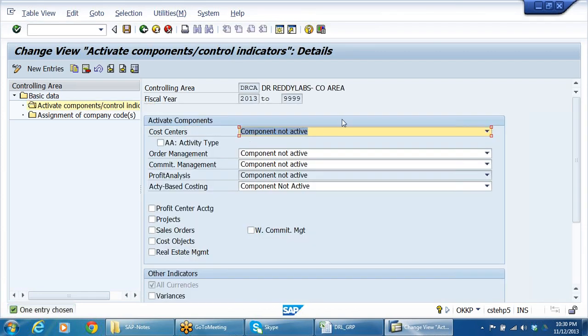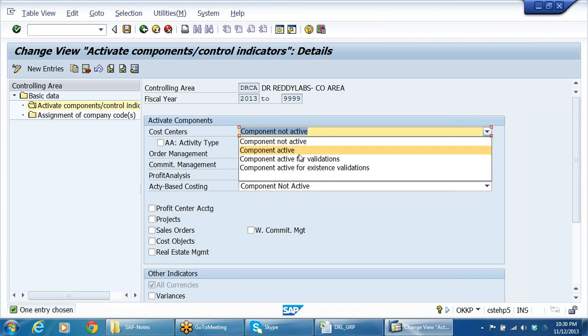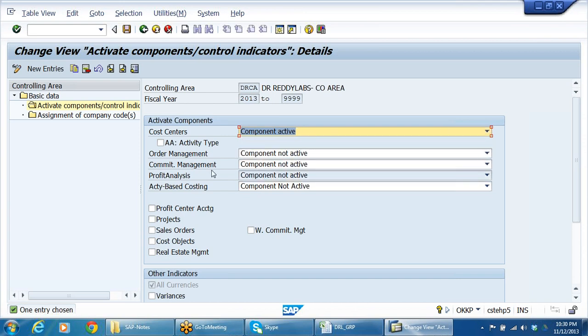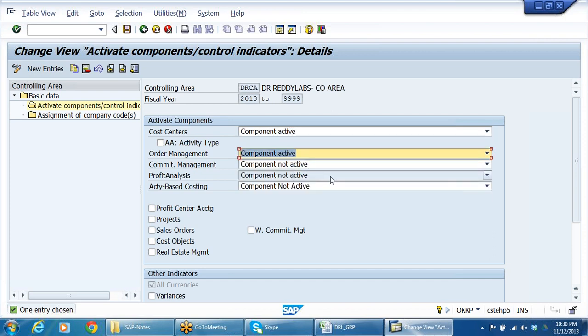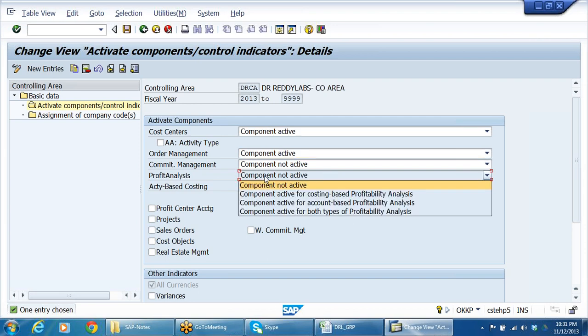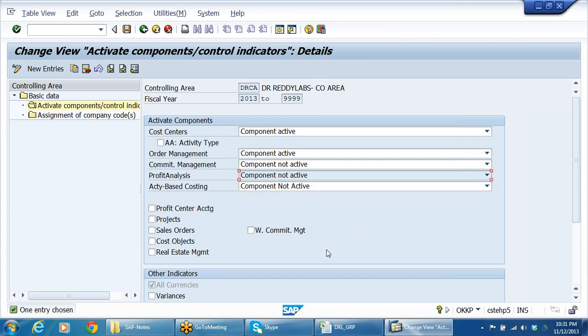For activating components: cost center accounting, not active. Make it active. Then order management, component not active. Make it active. Order management means internal order. Rest of the things whenever required we'll do. Profitability analysis, unless we create an operating concern etc., we cannot create any profitability analysis segments.